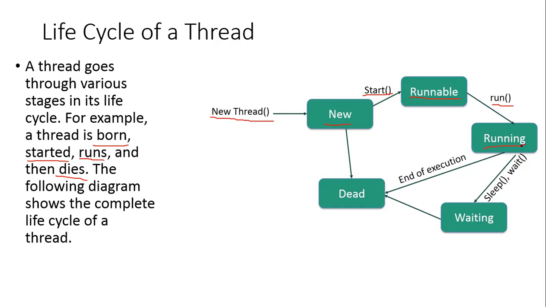While executing a program, there are certain times you need to wait for another process to complete. So sometimes you might be sent to wait mode or to sleeping mode. In that case, you will enter into waiting mode. After that, one more process might start and enter into runnable mode, like that. Once your wait mode is stopped, you will enter into running mode, and once you finish your activity, you will enter into the dead mode. Like this only, the life cycle of a thread will happen. So in one application, multiple programs will run with the help of this life cycle.